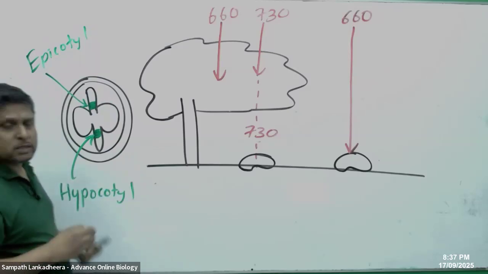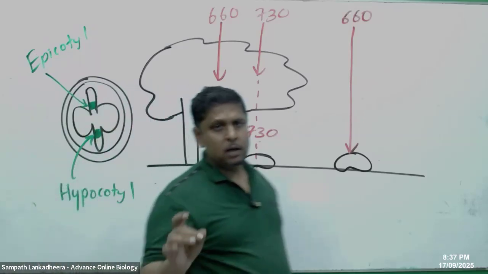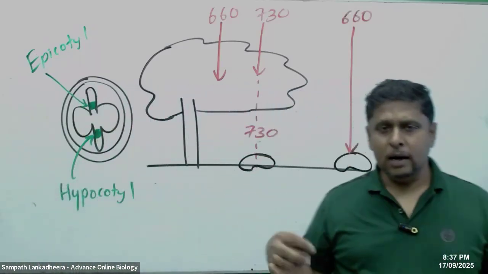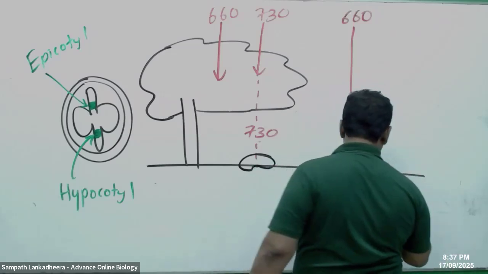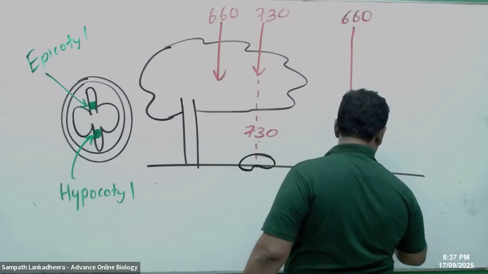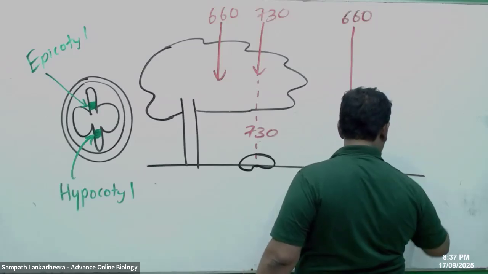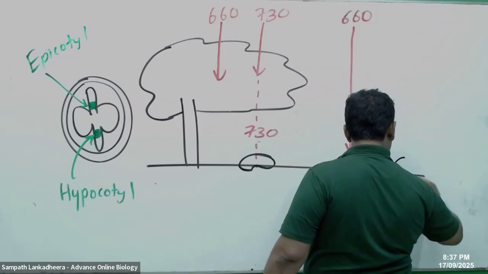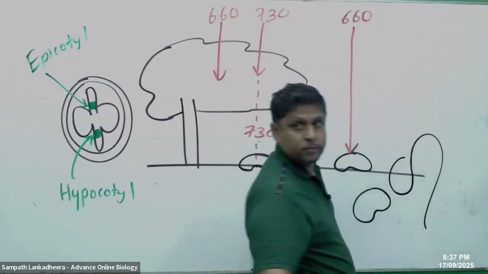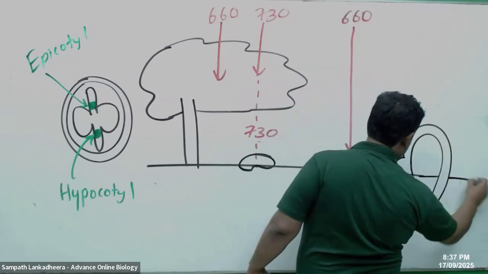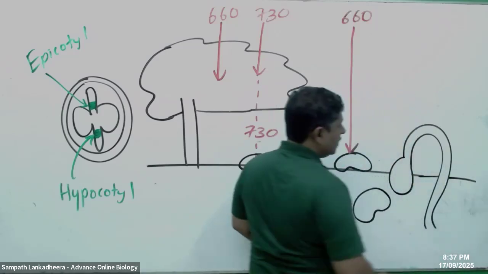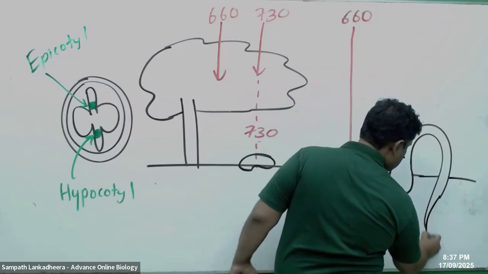Now this hypocotyl elongates during seed germination. When the seed is buried underground, the hypocotyl elongates like a loop and pulls the seed to the surface.